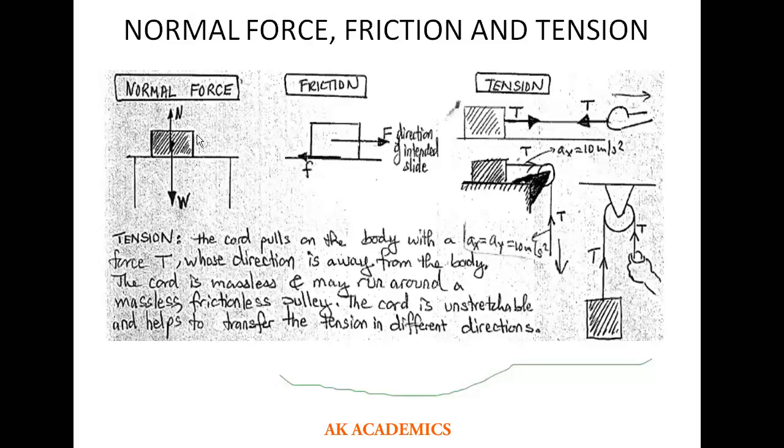Okay, so the normal force is a force, the weight is a force, the frictional force is also a force, the tension is also a force. So this tension is always the force in the cord. If there is a cord that is being used to pull a particular body, let's say we have a pulley, and we are pulling that body with a particular cord, there will always be a force in that cord that we are using to either push or pull the body. So pulling that particular body will create some kind of tension in the cord or the rope which we are using to pull the body.